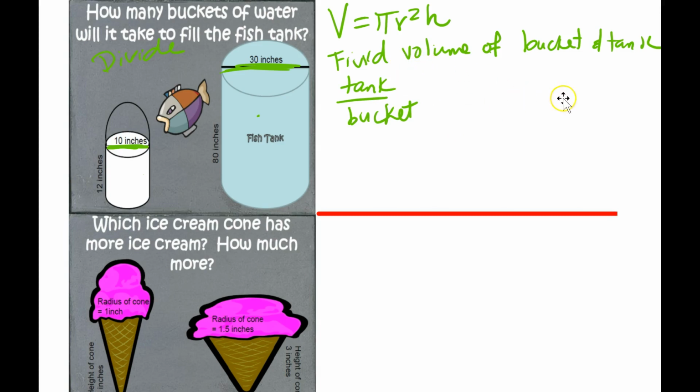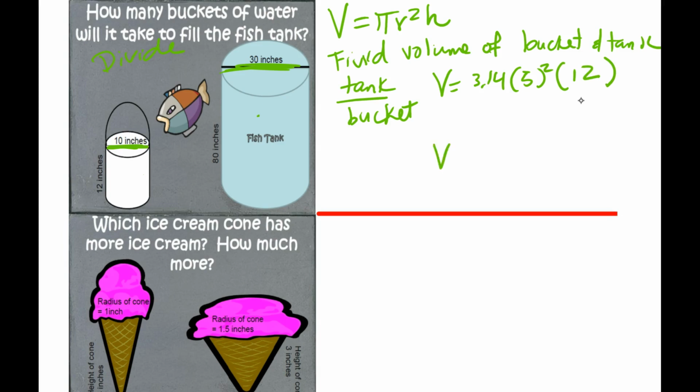So tank divided by the bucket. The bucket, not the bulkhead. Whatever I said. All right, so the volume of the tank. I'm going to do this fast because I know y'all can do this. I'm just going to give y'all the answers because I know y'all can plug in numbers. So we get 3.14 times the radius squared, which is 5 squared, times your height, which is 12. That's going to give you a number.